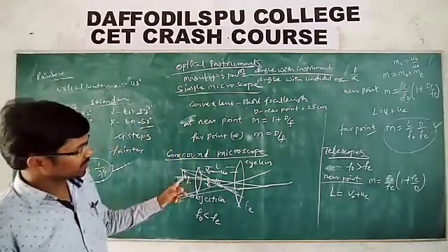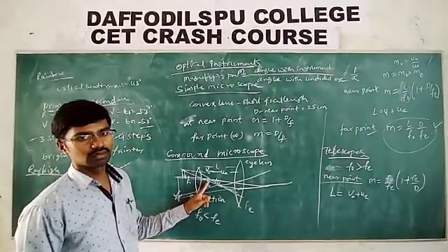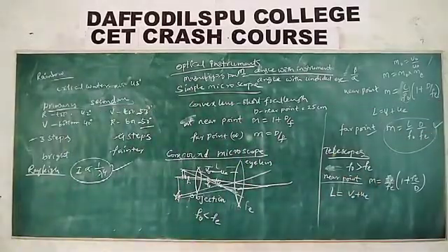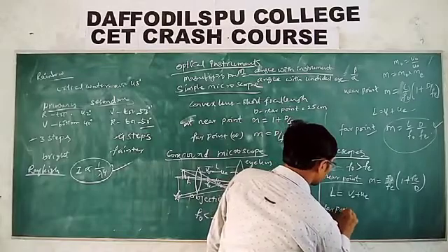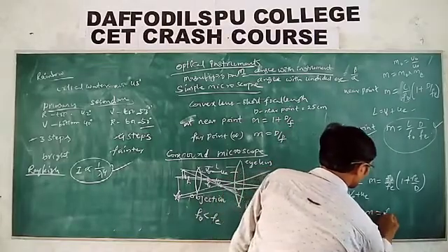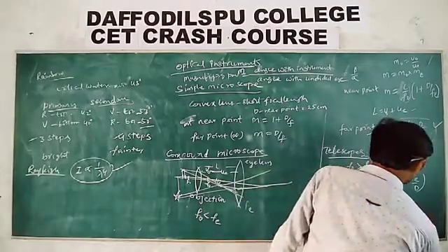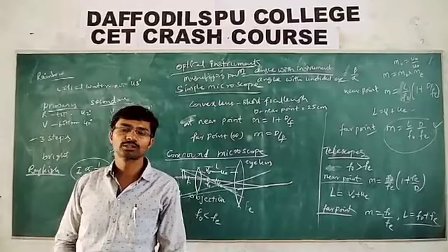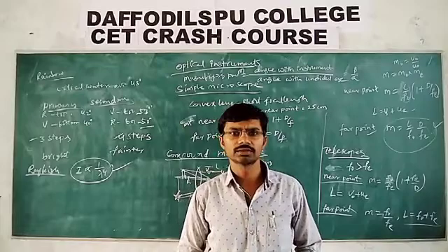Remember, if the object is at infinity, we get the image near the focus. And that's when we write L = f0 + fe. But this is not always f0 + fe. To get the image at the far point, the magnification is m = f0/fe, whereas the length is L = f0 + fe. So these are the telescopes. Remember, this type of telescope is called the refracting type telescope.